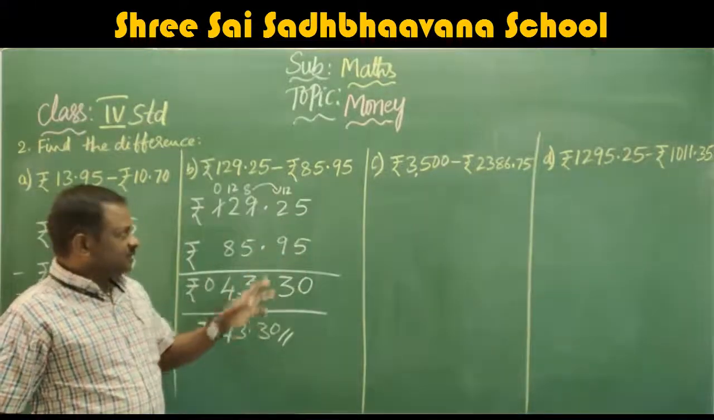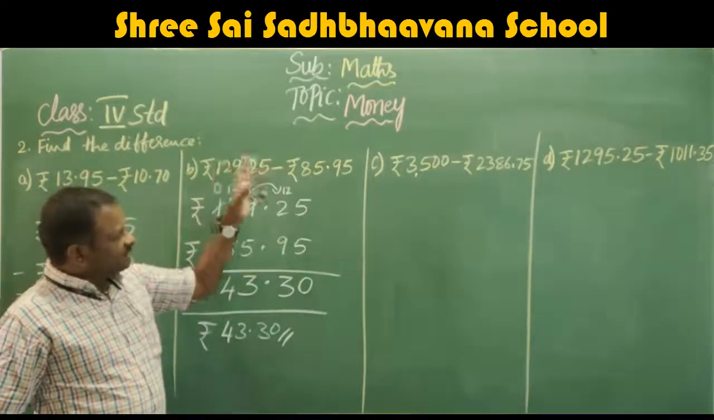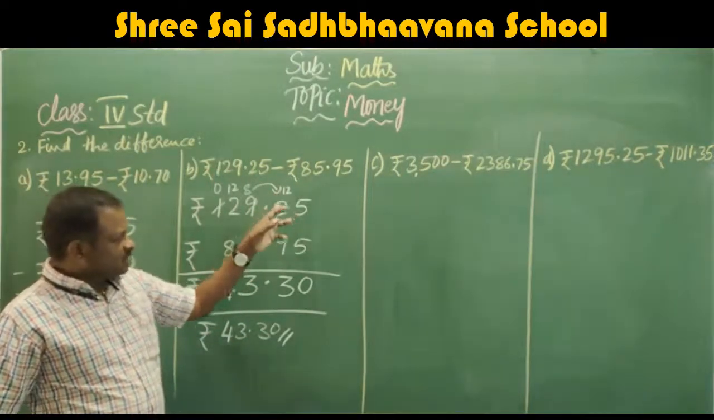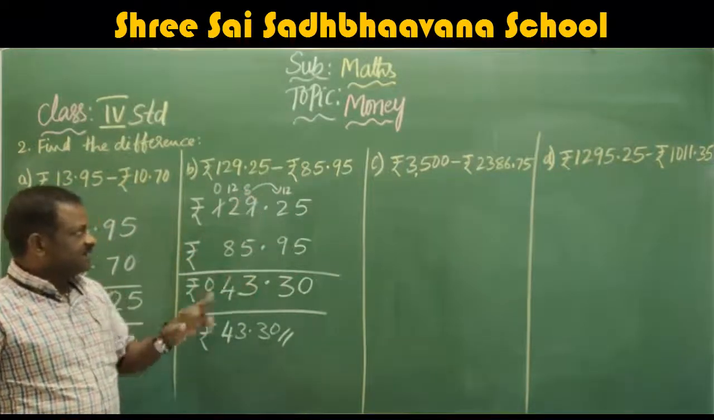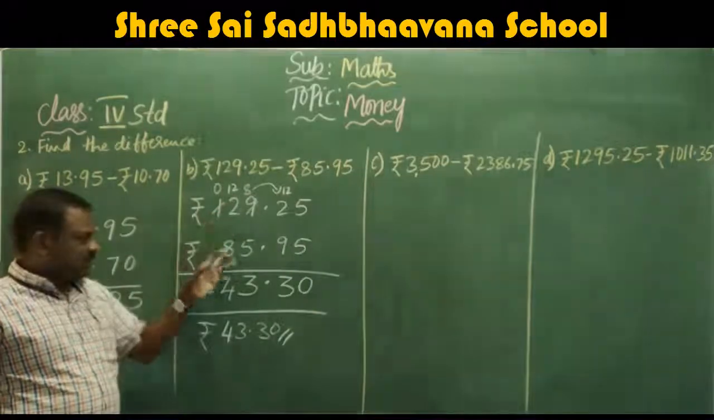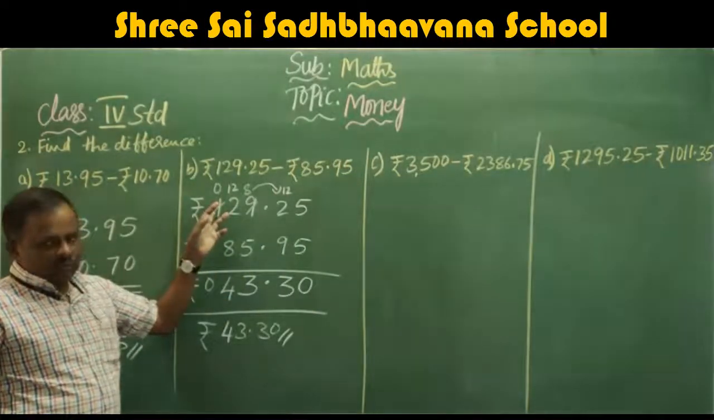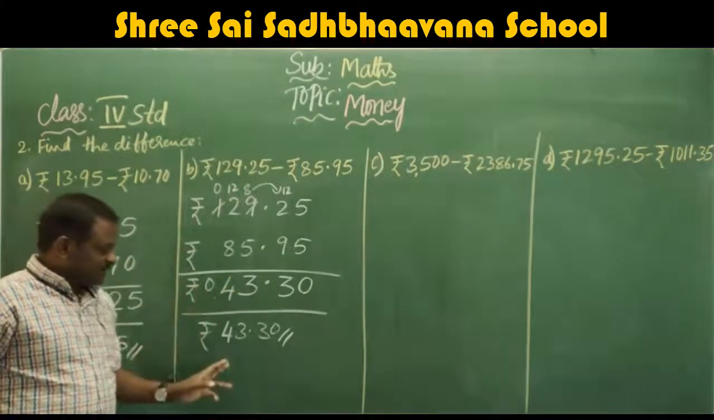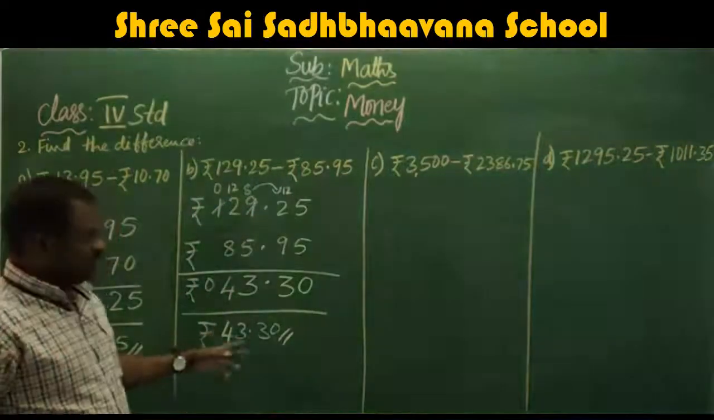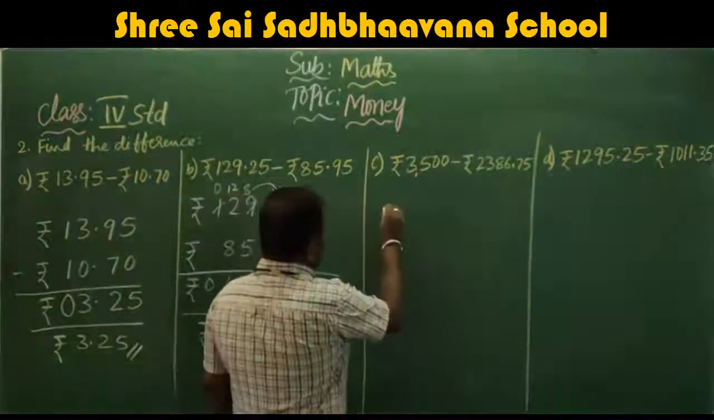5 minus 5, 0. Here it is 2. It is not possible to subtract 9 from 2. Take 1 carry. So this becomes 12. 12 minus 9, 3. This is 8. 8 minus 5, 3. Here also this is 2 and 8. It is not possible to subtract 8 from 2. So take carry. 12 minus 8, 4, 0. Answer is 43.30.